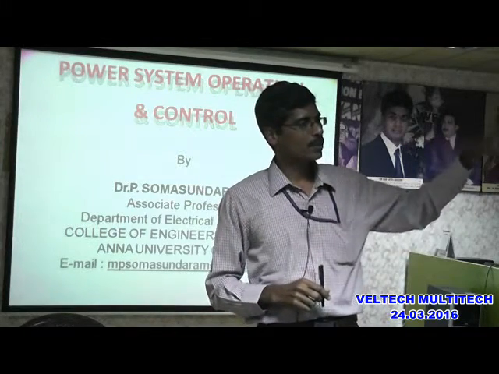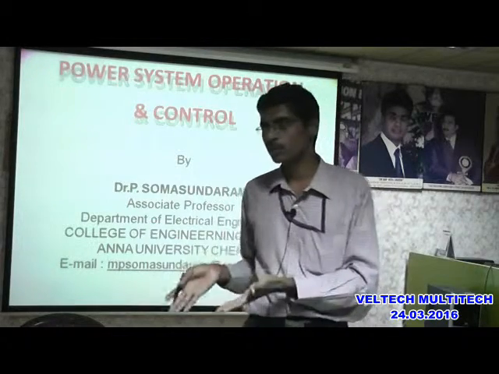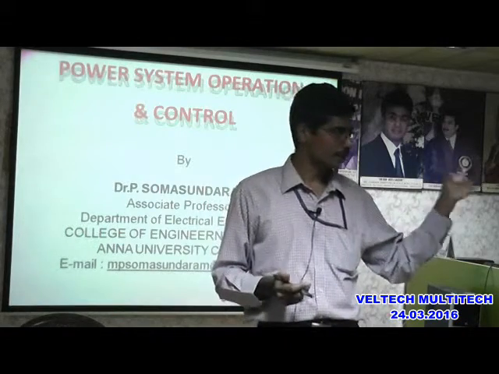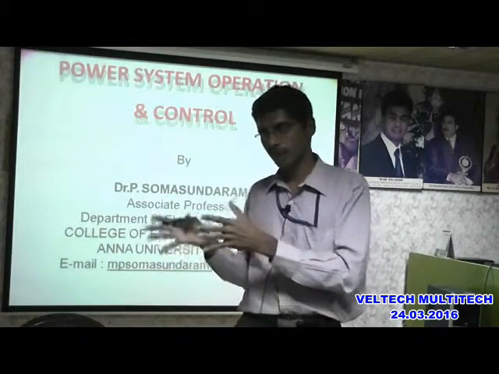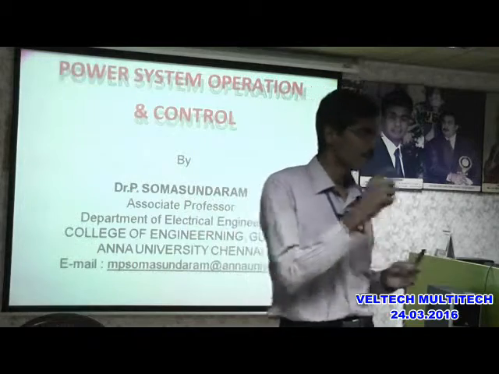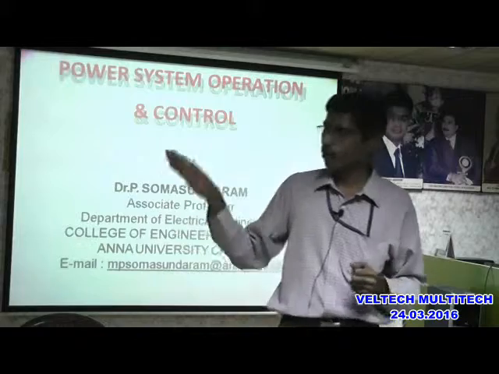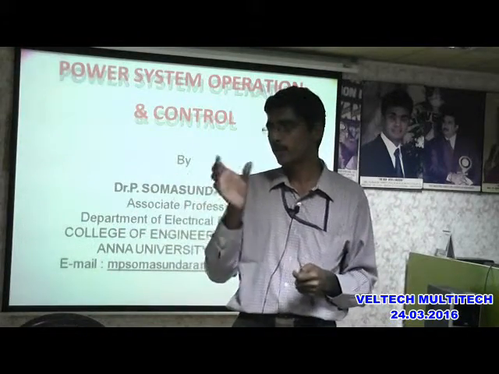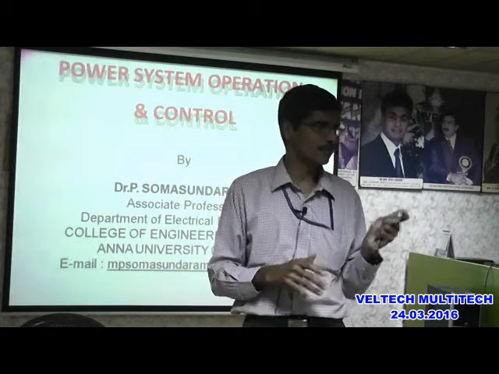Suppose the frequency display is showing that frequency is 50 Hz. What is the conclusion for the operator? Whatever is the total generation, he may not know what it is. He cannot quantify it. He cannot say now the generation is some 100 megawatt, 500 megawatt. Whatever the generation, it is exactly equal to the total demand plus loss. Are you able to visualize this concept?